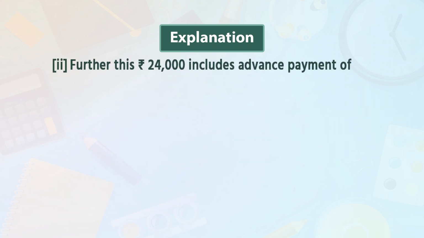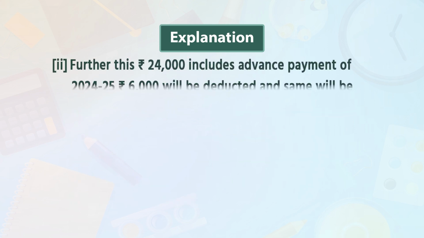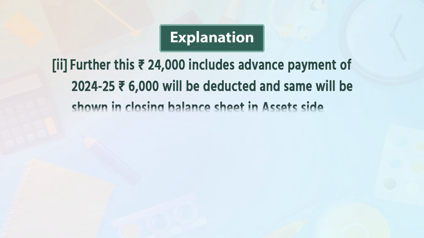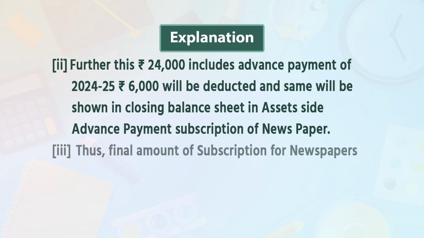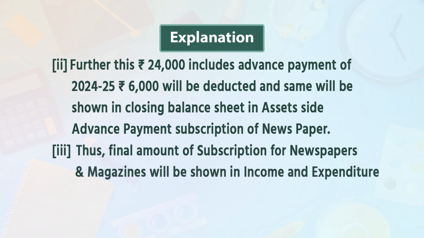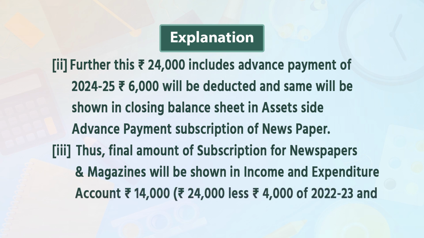Point 2. Further, this rupees 24,000 includes advance payment of 24-25 rupees 6,000, which will be deducted and same will be shown in closing balance sheet in asset side, advance payment subscription of newspaper. Point 3. Thus, final amount of subscription for newspapers and magazines will be shown in income expenditure account rupees 14,000. Rupees 24,000 less 4,000 of 22-23 and less 6,000 of 24-25.